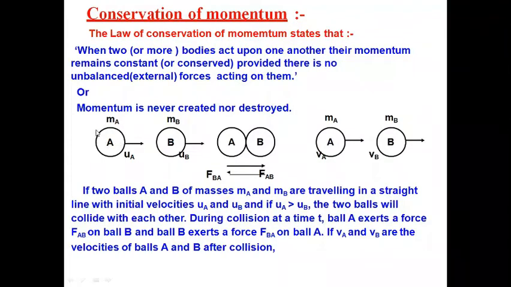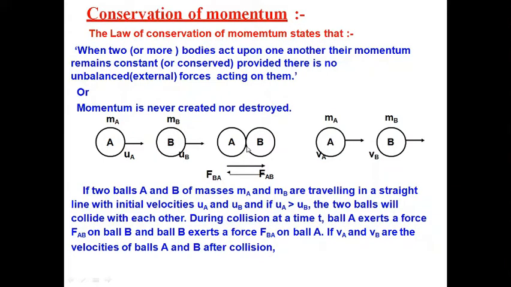Imagine these two balls, ball A and ball B. These two balls, A and B, have masses ma and mb. They are traveling in a straight line with initial velocities ua and ub. And if ua is greater than ub, the two balls will collide with each other. Imagine this collision takes place at time t.